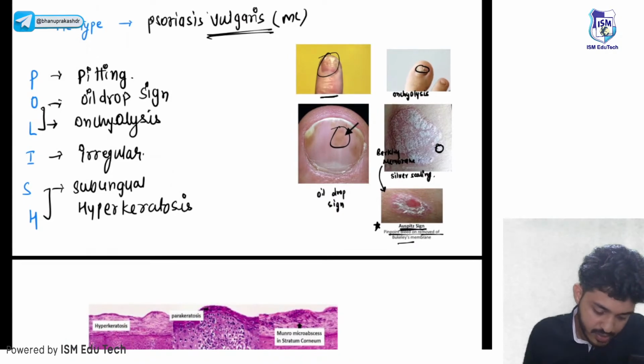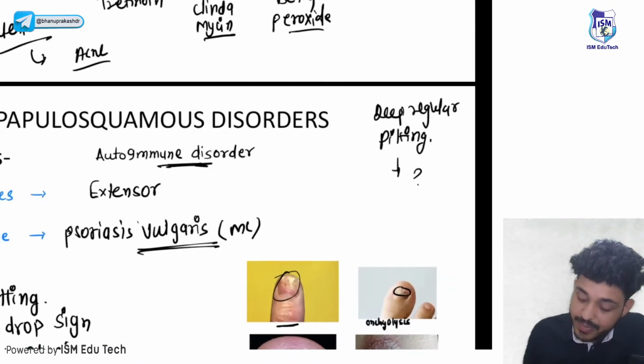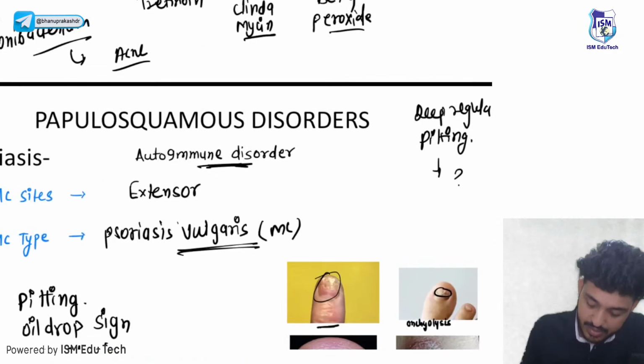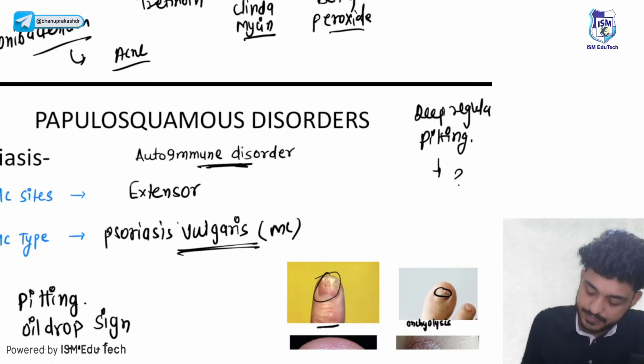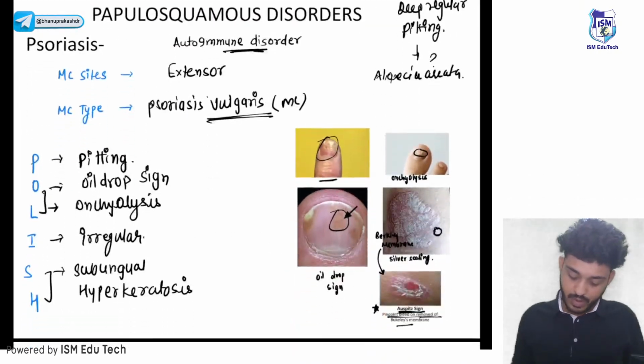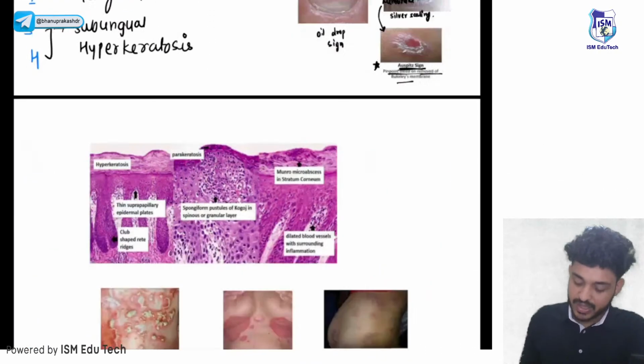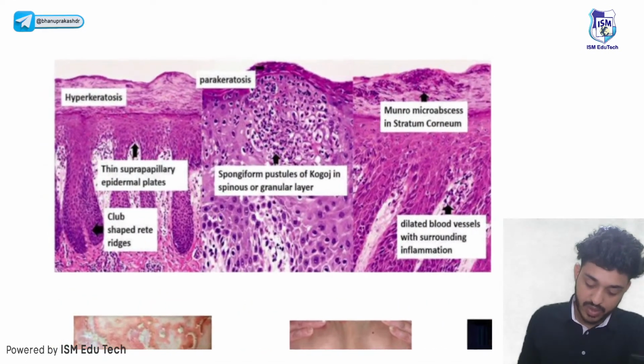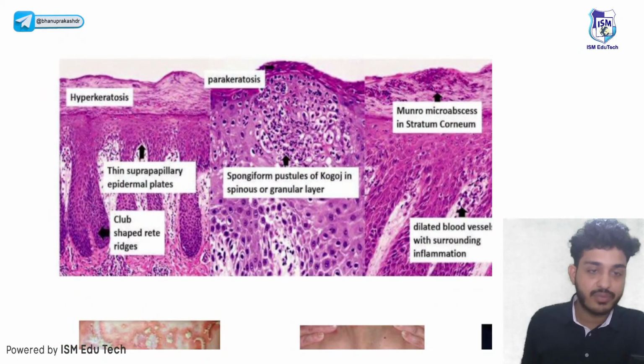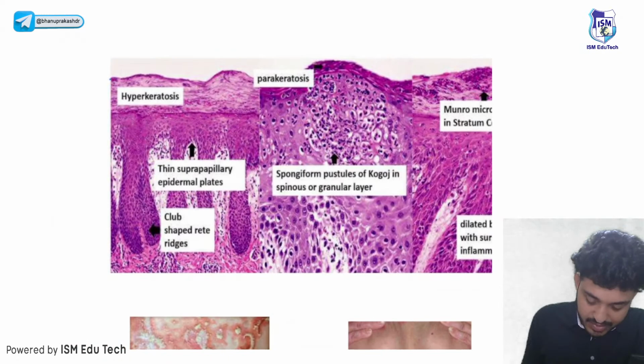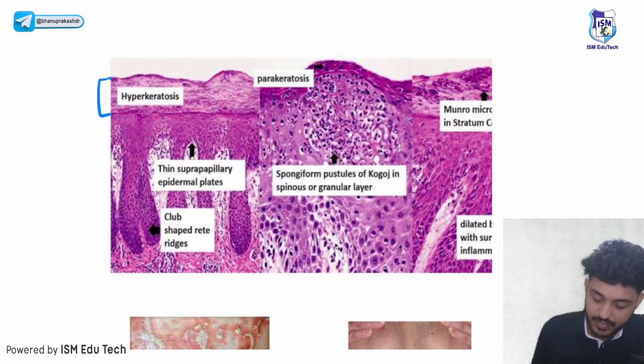Very good, Lavil. All right, deep regular pitting is seen in alopecia areata. All right, let's talk about the histopathology. First thing, we will try to orient ourselves to the normal structure. What we have seen, these are the epidermal layers.